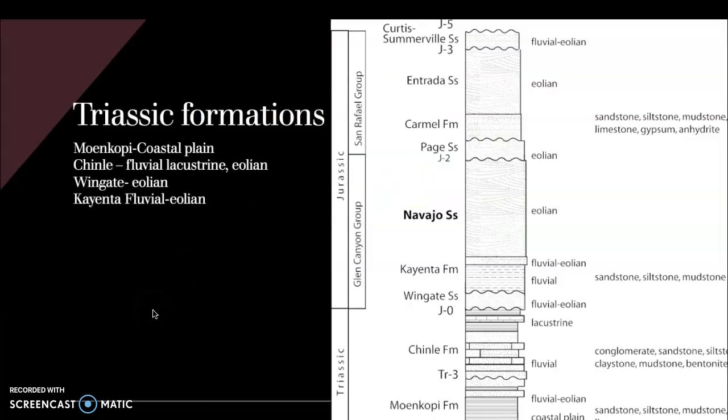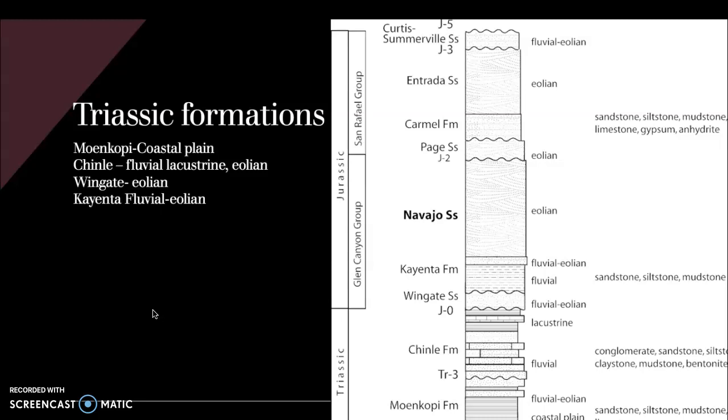All right, now let's look into specifically the Mesozoic. We'll have some Triassic formations that you're dealing with. You can see them listed below here, and these are the sedimentary environments in which they form. So we have the Moenkopi, which is a coastal plain, the Chinle, which is fluvial to lacustrine and Aeolian. So we have a lot of different things going on in the Chinle. So we've got rivers and lakes, and then desert environments.